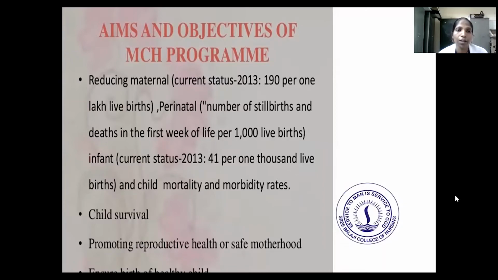That is, reducing the maternal death rate, whose current status in 2013 is 190 per one lakh live births. Perinatal means the number of stillbirths and deaths in the first week of life per 1000 live births. For infants, the current status in 2013 is 41 per 1000 live births, and child mortality and morbidity rates. Then child survival and promoting reproductive health for safe motherhood. So these are the aims and objectives of MCH.